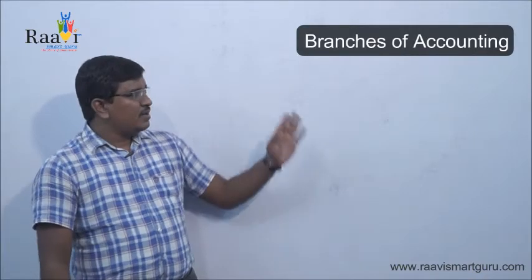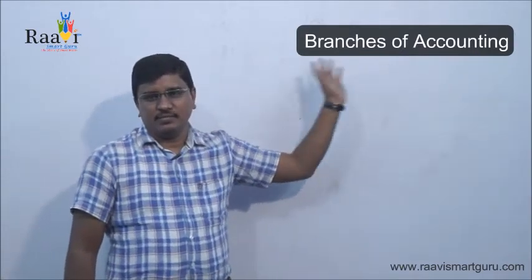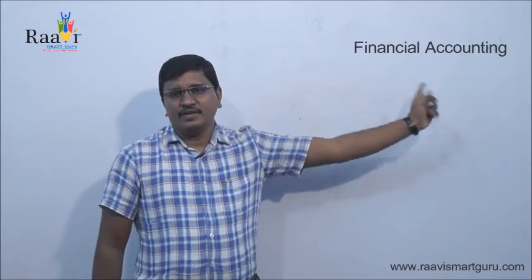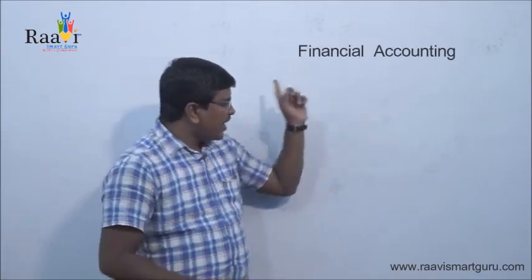Now we'll discuss branches of accounting. Generally, the main branches of accounting are financial accounting, cost accounting, management accounting, human resource accounting, and the last one, social responsibility accounting. Now the first one is financial accounting.